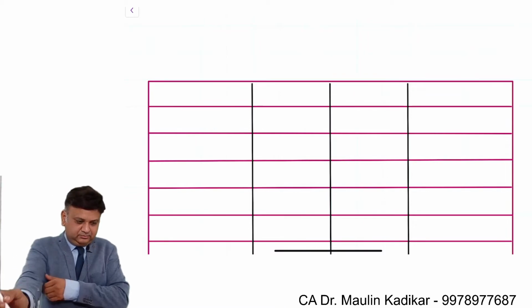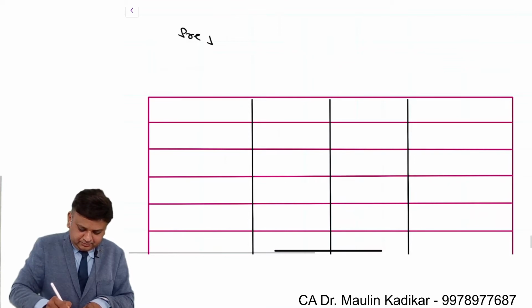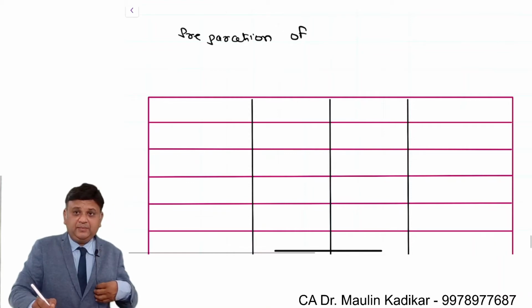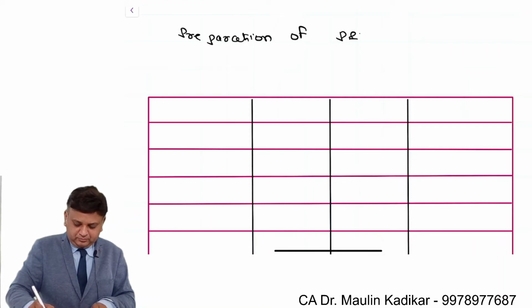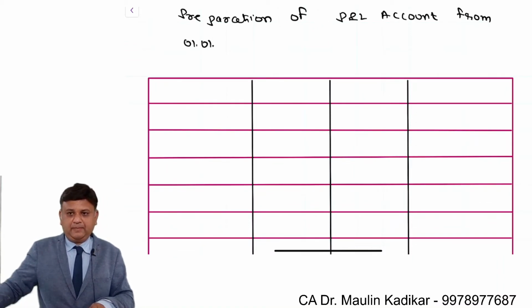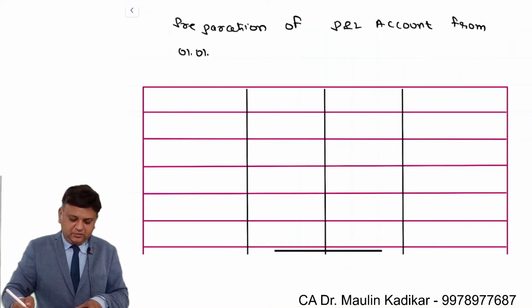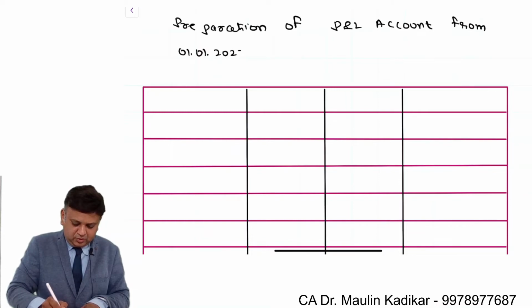So we understand that preparation of P&L account, profit and loss account from 1st of January 2022 to 31st of December 2022.